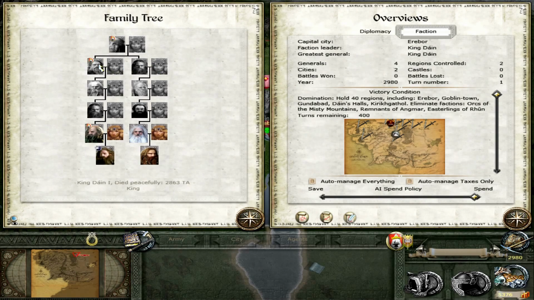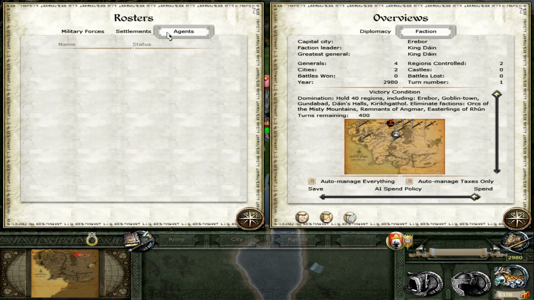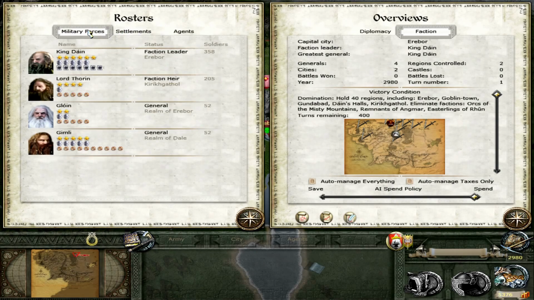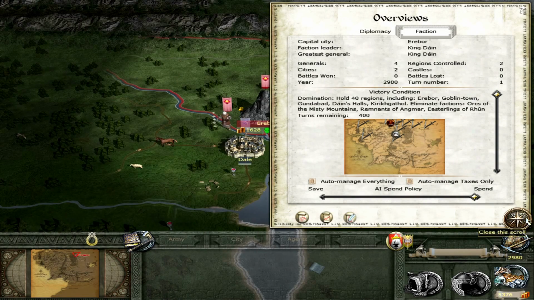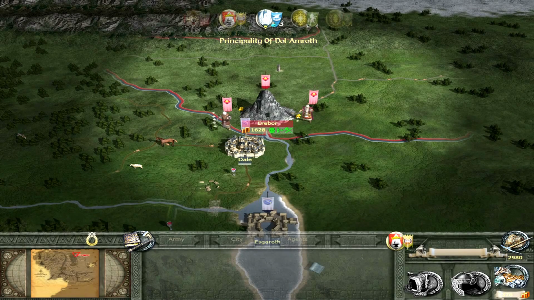Show family tree. All of these guys here. Right. So Thorin, and then over on this side we have Gloin and Gimli. List scroll, that's what I want. My agents. I've got no agents. There's 2 settlements. And there's all my chaps. Right. Let's end the first turn.